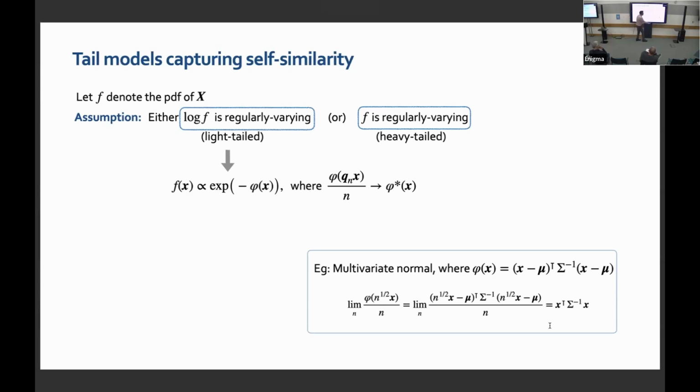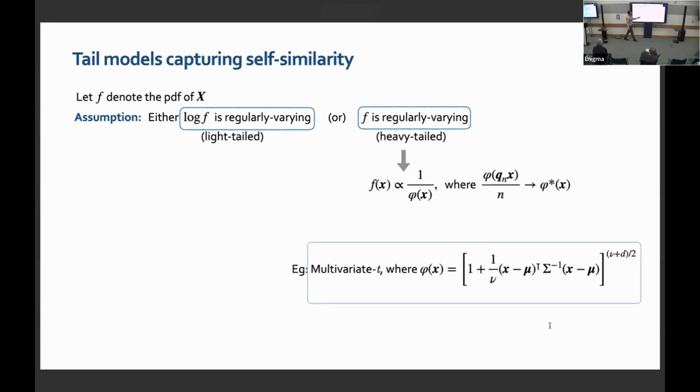So this limit function is the shape phi star. This phi star informs how my tail distribution contours look, right? In the case of heavy tails, I'm requiring that f itself is regularly varying. So the same assumption works for regular variation, but an example of heavy tails would be the multivariate t distribution. The phi itself is polynomial.